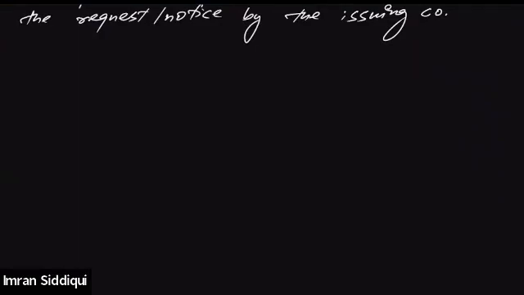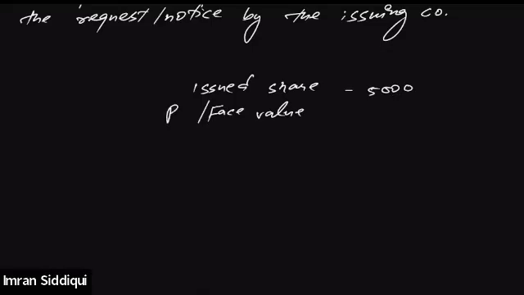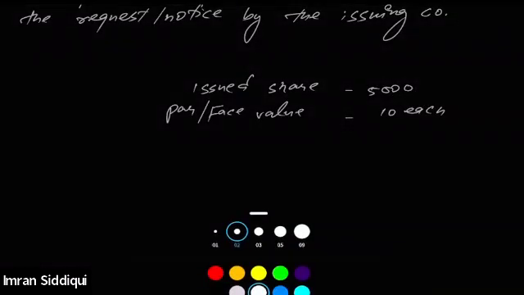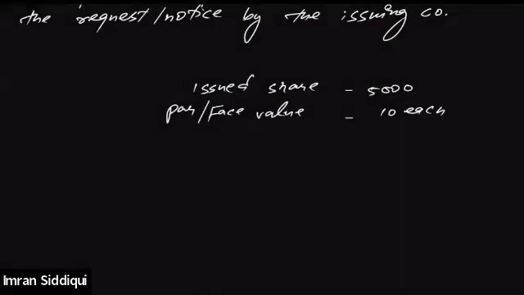Let's suppose that a company has issued total shares of 5,000, having a face value, or you can also call it par value, of let's suppose 10 rupees each. And the company is willing to collect the amount of share on installment in this manner.